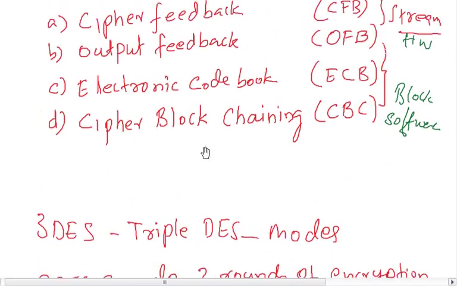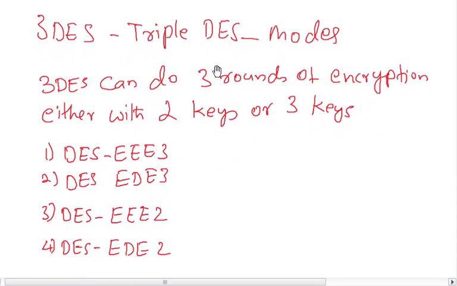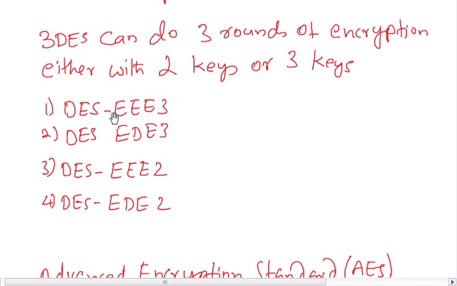If the encryption is based on 3 keys, it encrypts with 3 keys. For example, if you have an algorithm 1, 2, 3, 4, 5, 6, 7, 8, 9, 10, and encrypt with 3 keys.